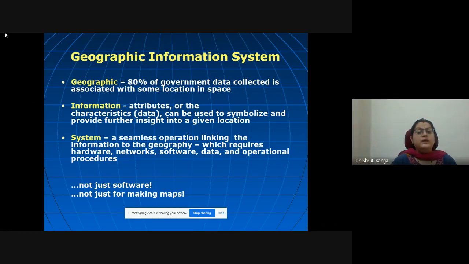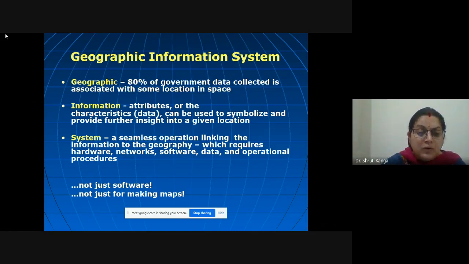And system is a seamless operation linking the information to the geography. That means linking of the geographic and information is generally known as system, where we are trying to integrate all these things, and it requires hardware, networks, software, data, operations, and procedures. So not just the software.